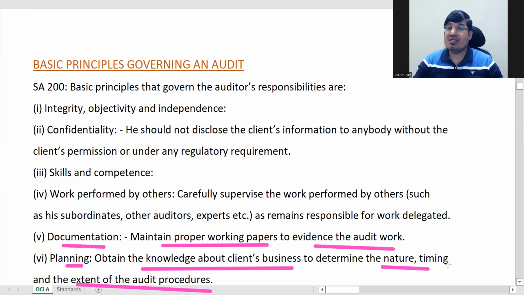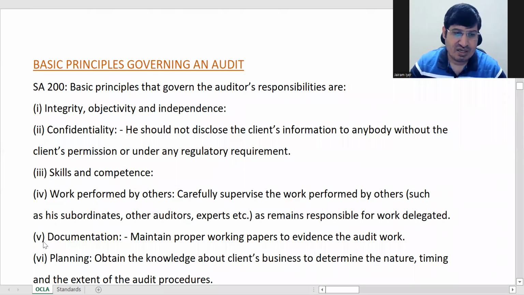So say if a client is working in the morning hours, like 7 to let us say 4 or 5, so he will do more of the audit work in the evening, correct? If the client starts work from say 2 or 3 o'clock and works till say 12, 1 o'clock, then he'll try to work in the morning, right? And based on whether he is auditing a bank or a supermarket, the procedures of auditing will be different. Similarly, he'll have to plan all that.